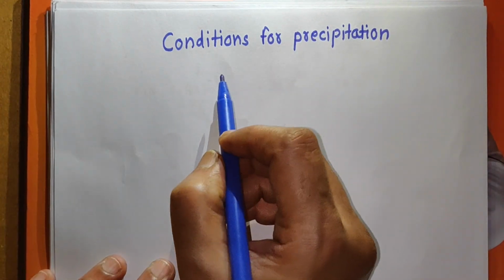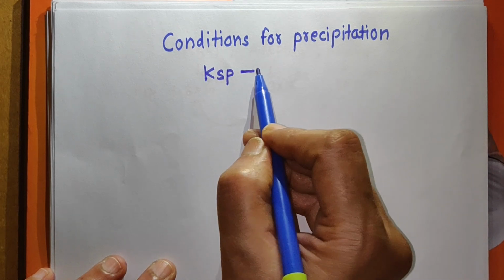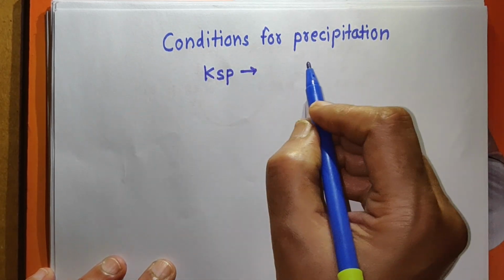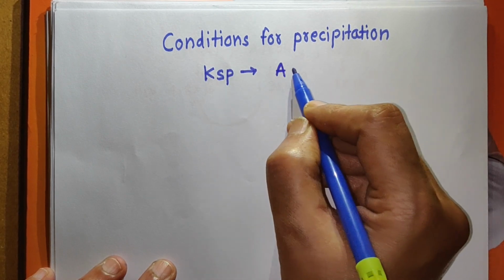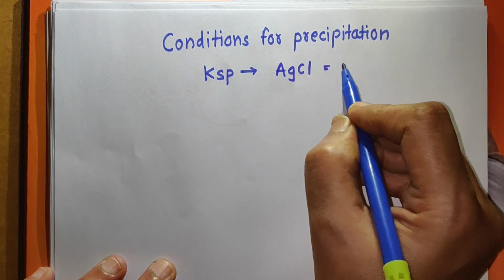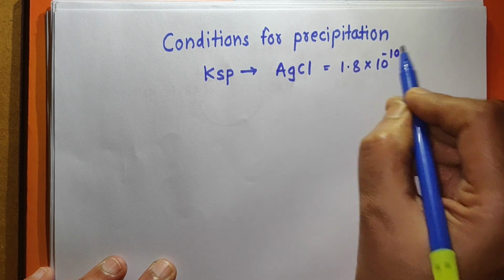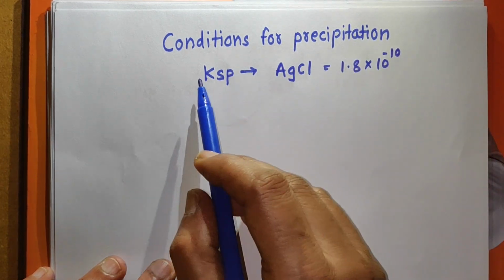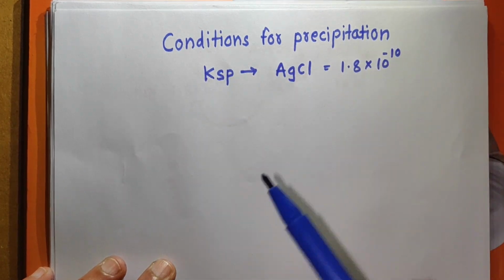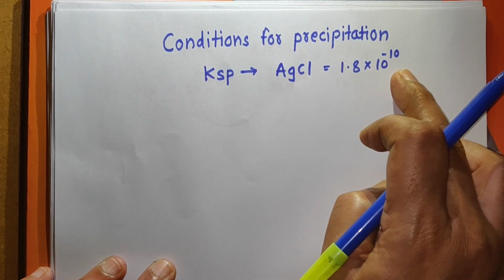Now remember, the value of solubility product, that is Ksp, is constant for any salt, and it is constant at constant temperature. For example, we have seen the solubility product of AgCl at one temperature is 1.8 into 10 raised to minus 10. This value is constant at constant temperature. Anywhere you can say that Ksp for AgCl at 25 degrees Celsius is 1.8 into 10 raised to minus 10.